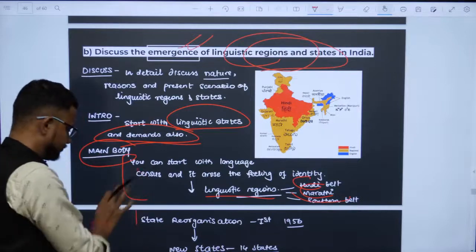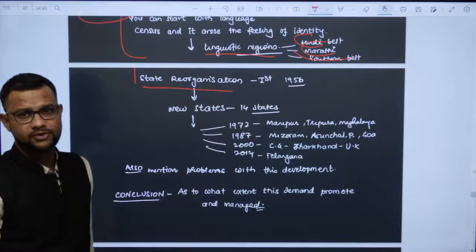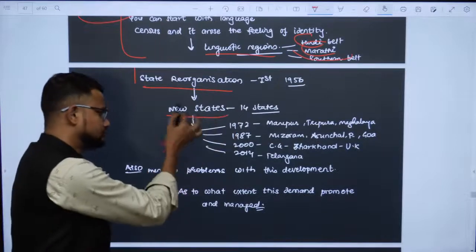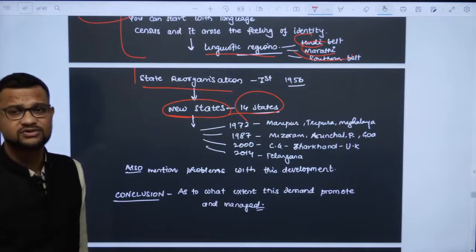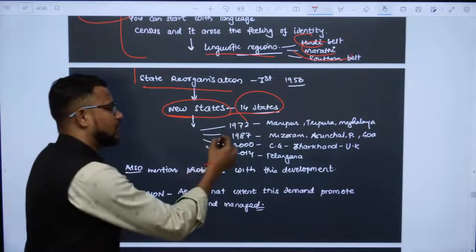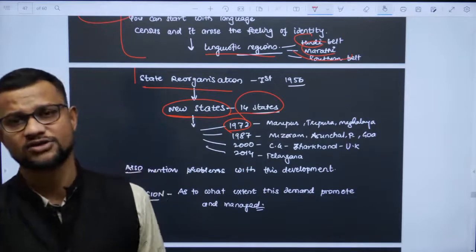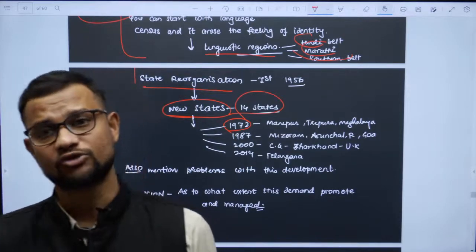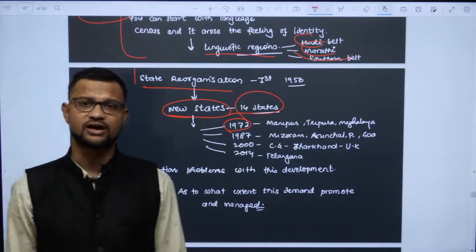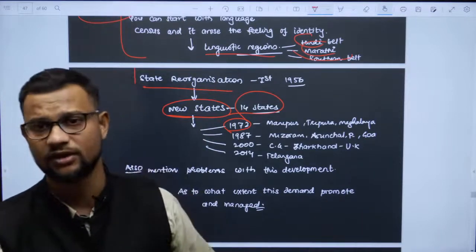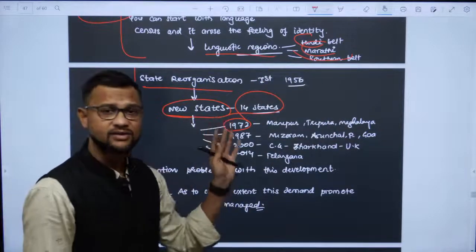Then state reorganization, the first State Reorganisation Commission, new states. In 1953 Andhra Pradesh was the first, then later it was further modified. In 1972 Manipur, Tripura, Meghalaya. In 1987 Arunachal, Mizoram and Goa. In 2000 Chhattisgarh, Uttarakhand and Jharkhand, and in 2014 Telangana. You can write it accordingly, because the question is about emergence.